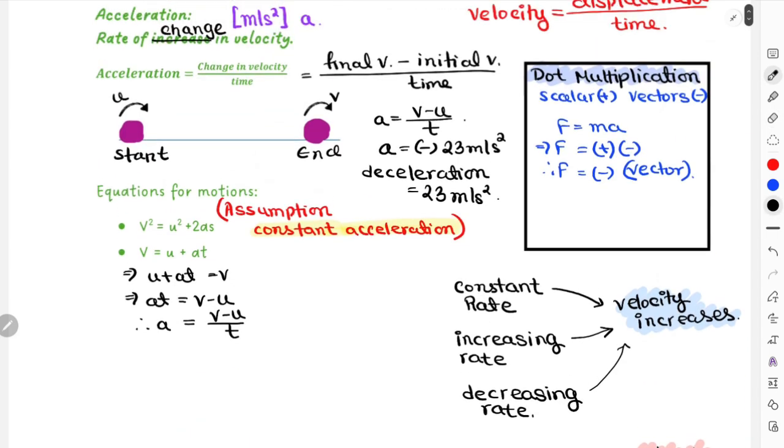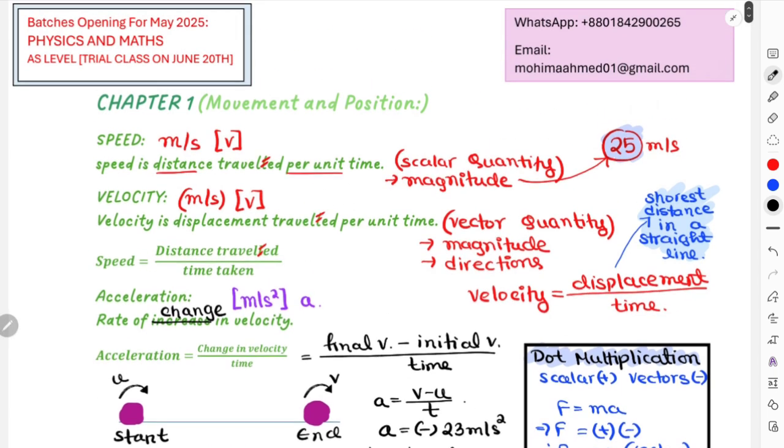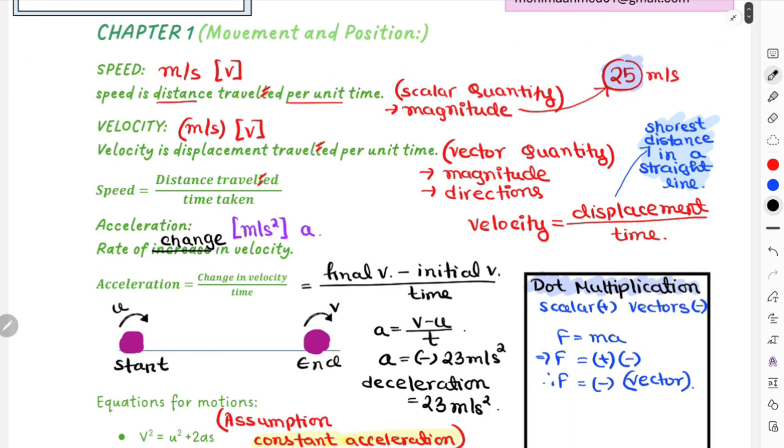And then there's another assumption for this equation also, v equals d over t. The assumption is that the object must move with constant velocity. If your object is not moving with constant velocity, then you cannot use the equation v equals d over t. So again, over here I'll just write constant velocity, and this is your assumption.